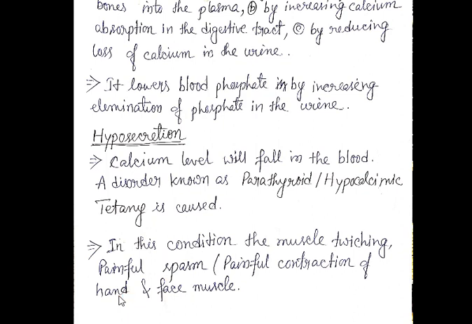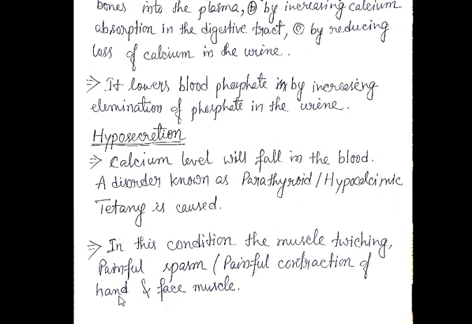In the last gland, the thyroid gland, we have discussed that calcitonin is released, right? And what is its function? It is secreted by the parafollicular cells, a special type of cell, that is C cells, right? And mainly what is its function? It helps to lower the calcium in the blood.